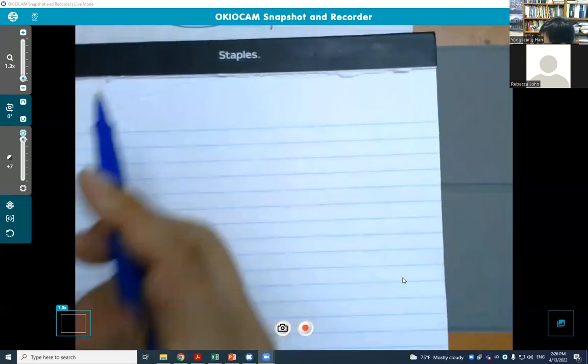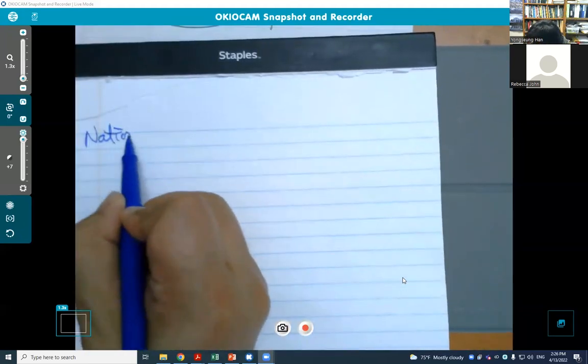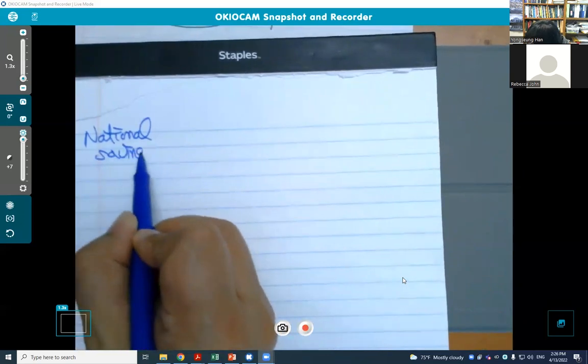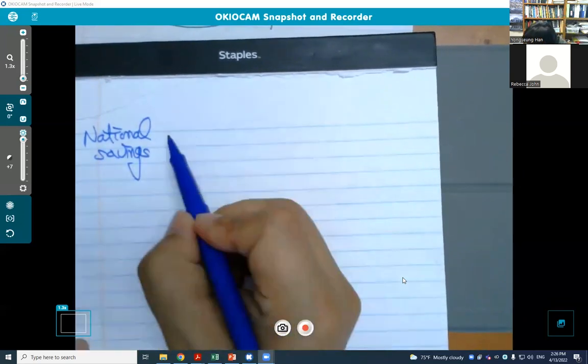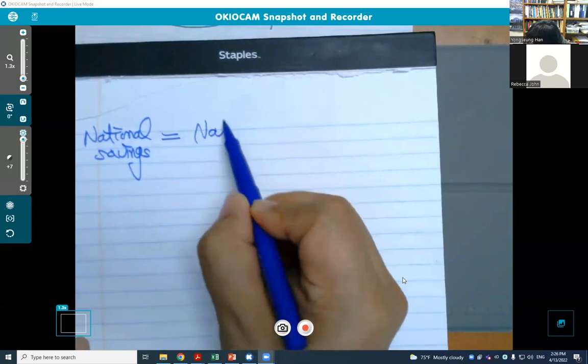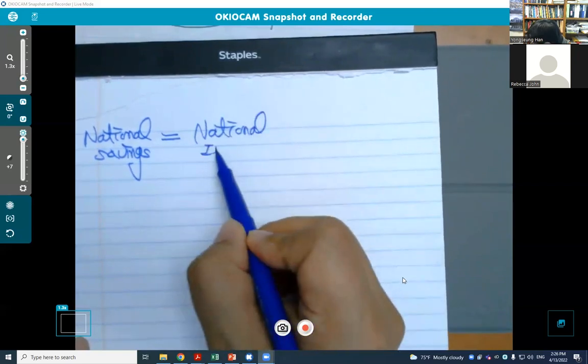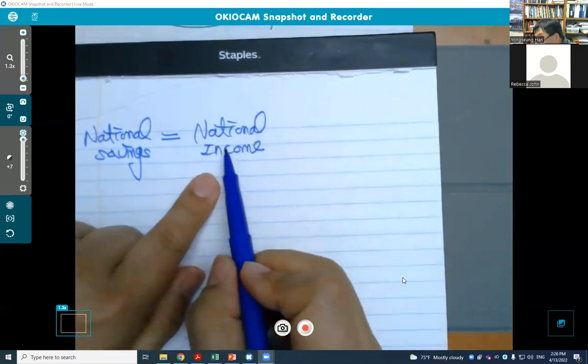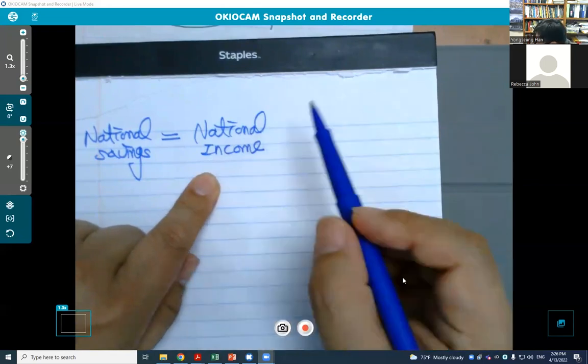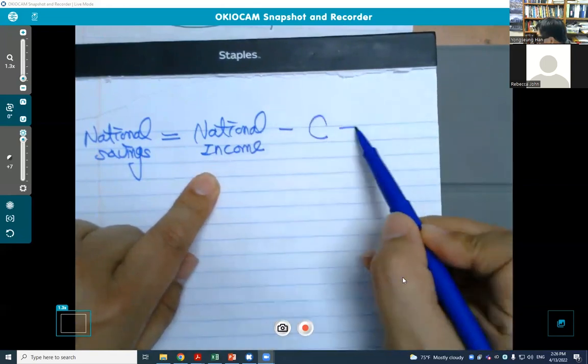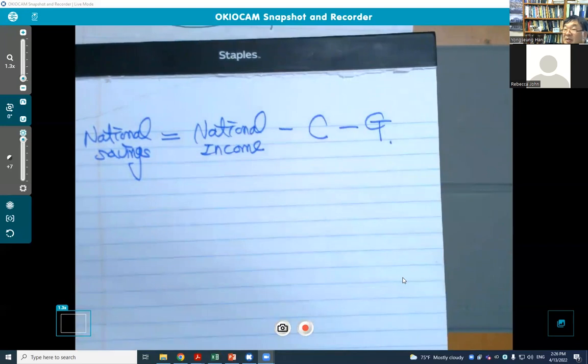Now think about national savings. National savings is nothing but the national income that is not spent by households on consumption or by the government.